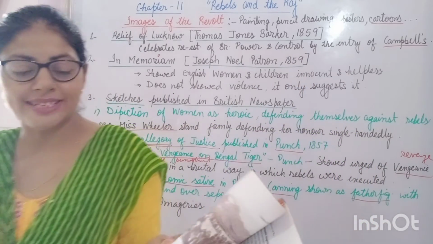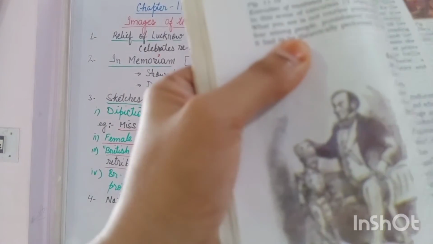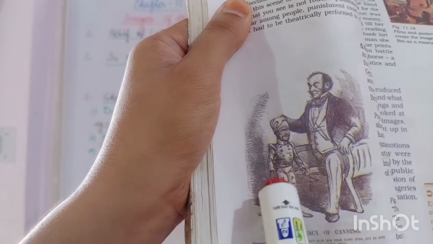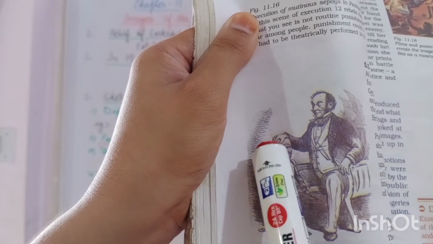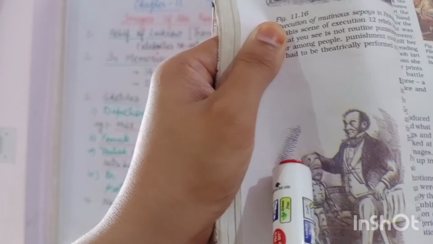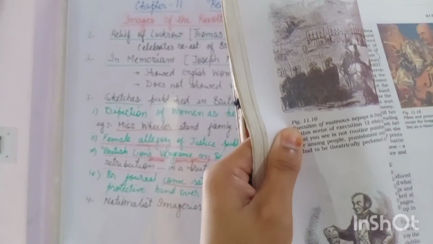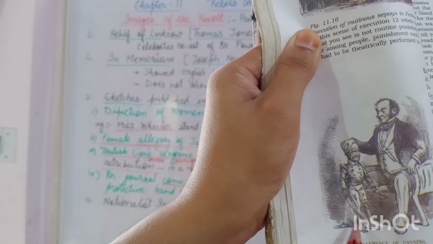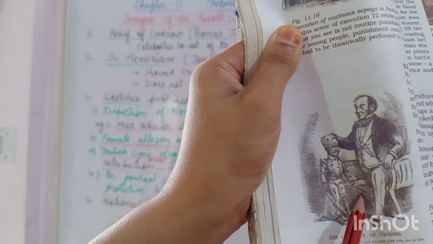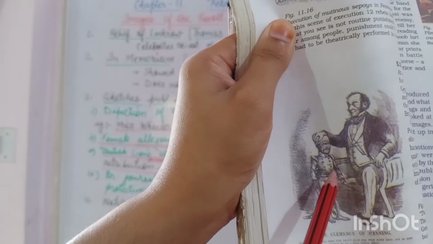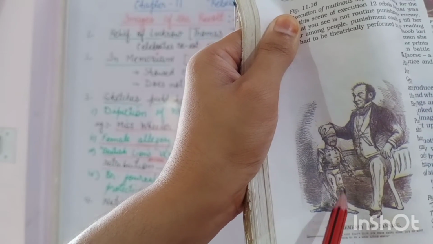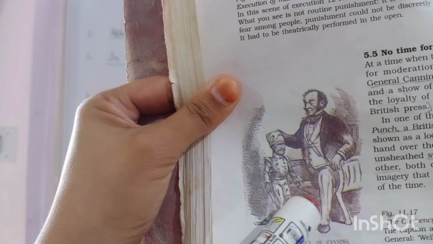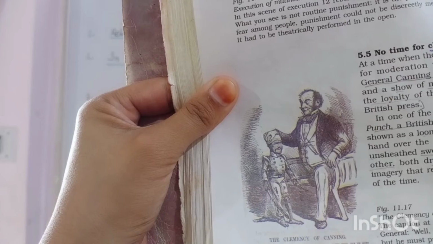So this comic satire scene which was published in the British newspaper, you can see here. Here is Lord Canning, and this is the Indian sepoy. Lord Canning, in a father-figure-like image, has his hand on the head of the Indian sepoy, and this sepoy is shown with a sword in one hand and a dagger in the other, meaning a very dangerous one. From this sword as well as the dagger, blood is flowing down.